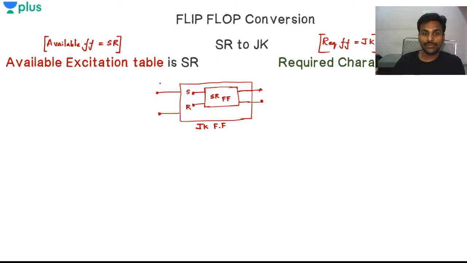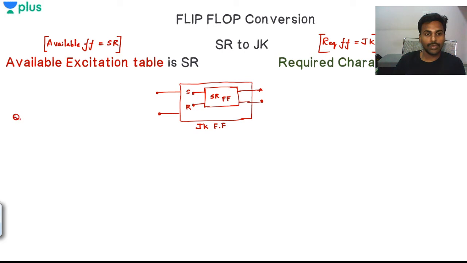And the inputs are given through these excitations called S and R. They are the inputs, so the excitation table of the SR flip flop must be taken. First try to write the excitation table. What is an excitation table? How do we write that?